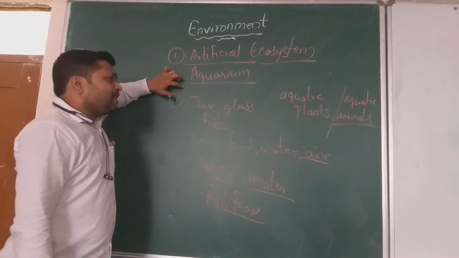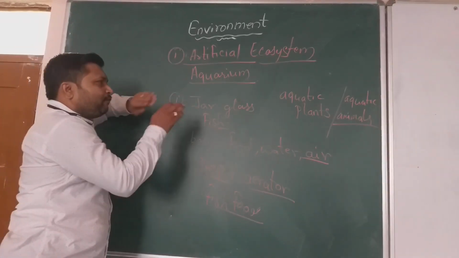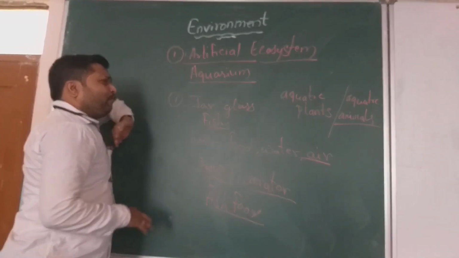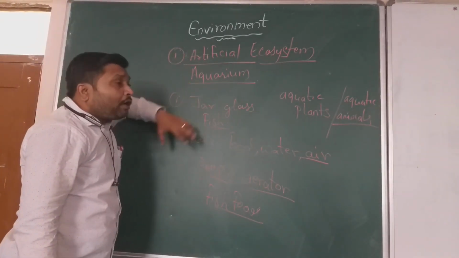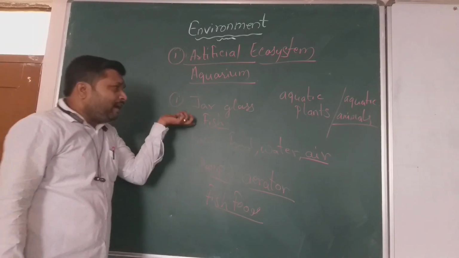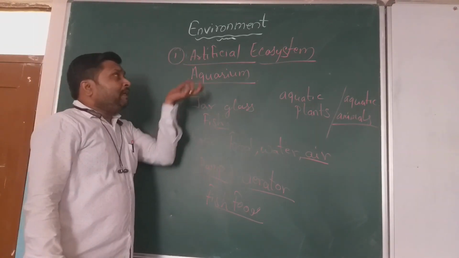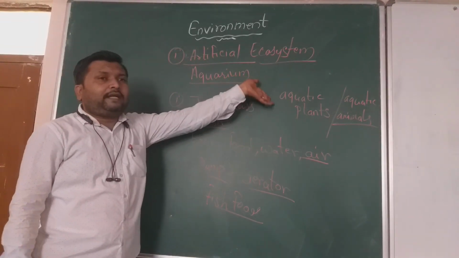Generally what happens, the fishes obtain the food, they release the waste, and this waste enters the water, and the water may get contaminated because they cannot decompose it. Because this particular aquarium is an artificial ecosystem in which we have not included the decomposers.